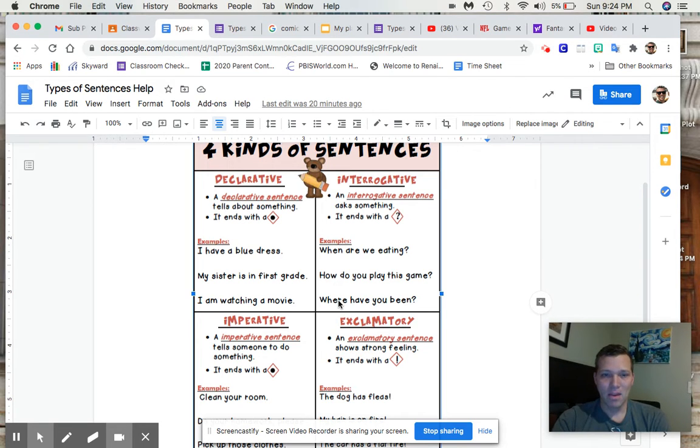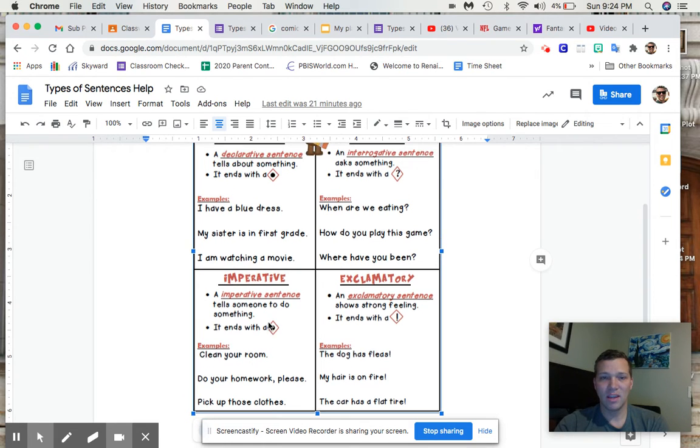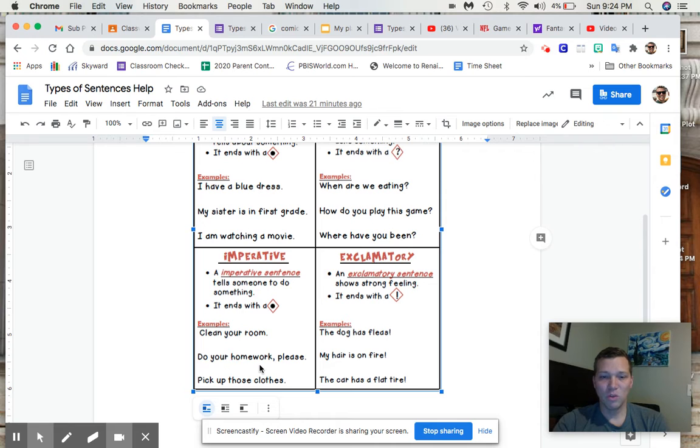Okay. The third type of sentence is imperative. Imperative is a command or a request. You're telling someone to do something. Notice this ends with a period, just like a declarative. The difference, though, is you're telling somebody to do something. Clean your room, do your homework, pick up those clothes, right? So you're commanding them to do something that you order them to do.